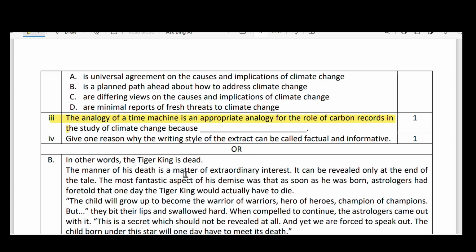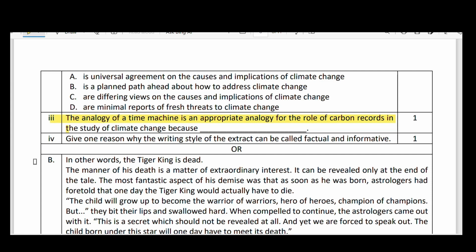Here, the analogy of a time machine is an appropriate analogy for the role of carbon records in the study of climate change, because the time machine and carbon records in Antarctica are almost the same. Through a time machine we can know what happened in the past, and at the same time through carbon we can know how the atmosphere was in the past. The analogy is appropriate. I agree with that.